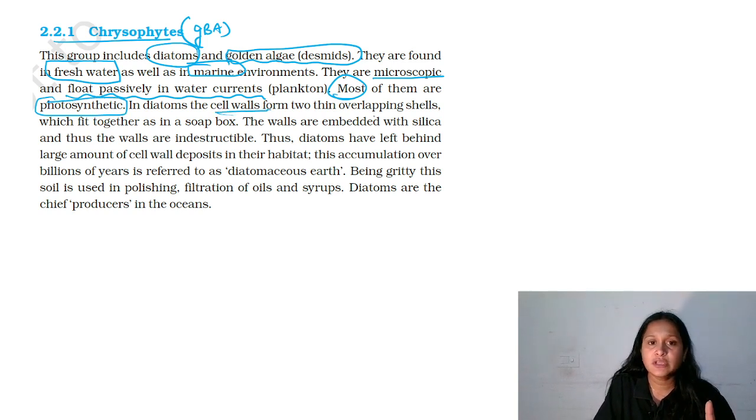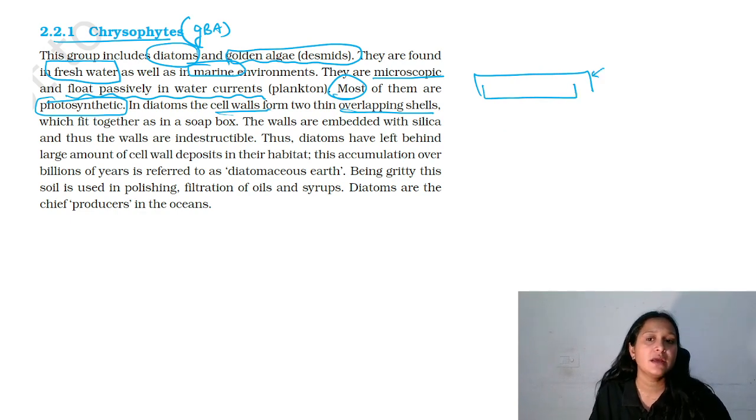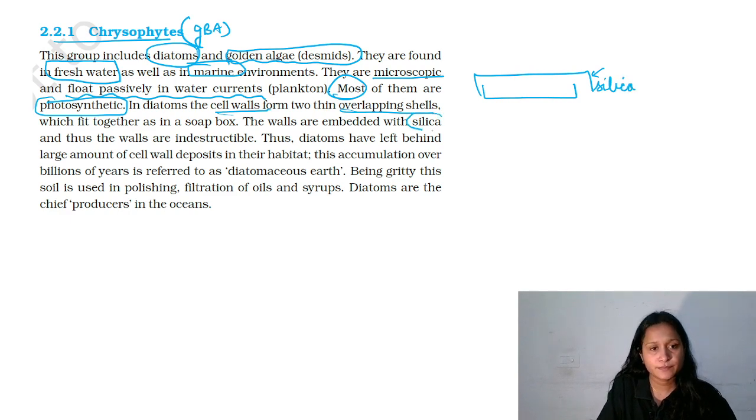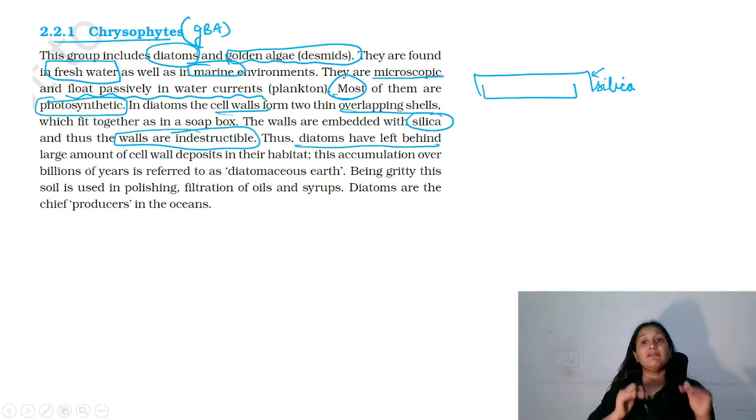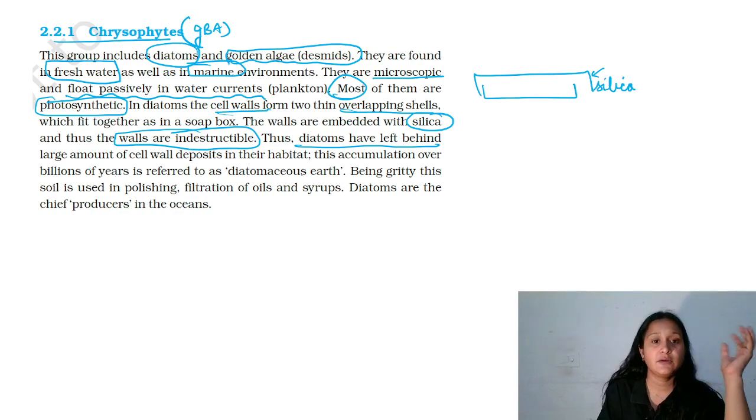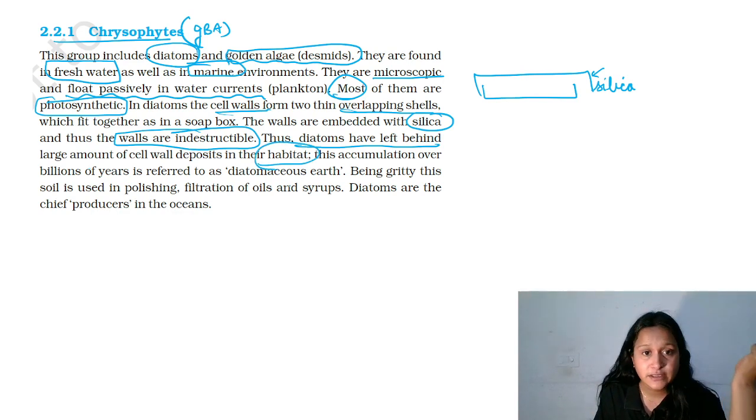Cell wall, I told you, thin overlapping shells. Upper one is epitheca, lower one is hypotheca, which is embedded with silica. And because of this, the walls are indestructible. And the diatoms have left behind a large amount of cell wall deposits wherever they are living in their habitat.